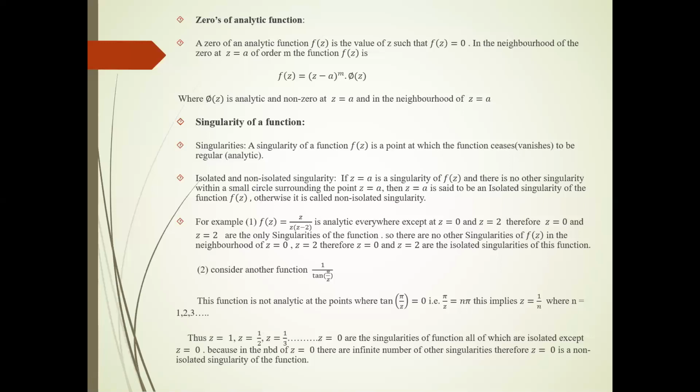Suppose we have the function f(z) is equal to 1 upon z plus 1. If we put z equal to minus 1 in this function, then it has no meaning, because putting z equal to minus 1 in 1 upon z plus 1, we get 0 in the denominator. If 0 is obtained in the denominator, then it has no meaning; 1 upon 0 is infinity. So this function has no meaning, and such a point is called a singular point. You may say singularities.